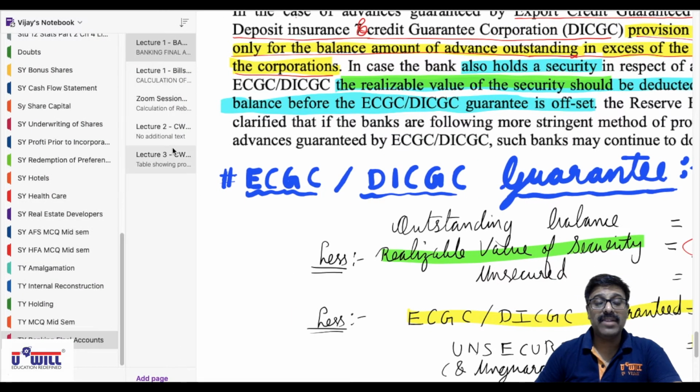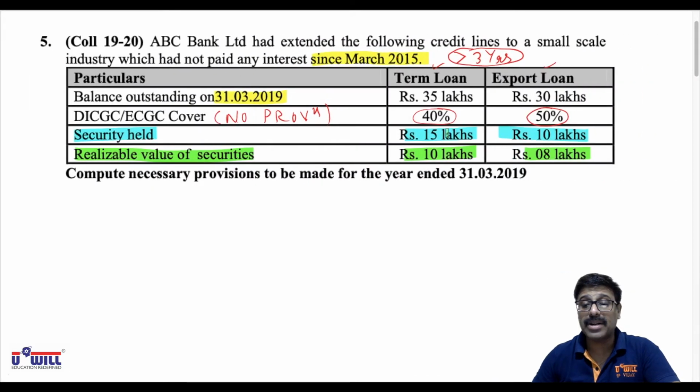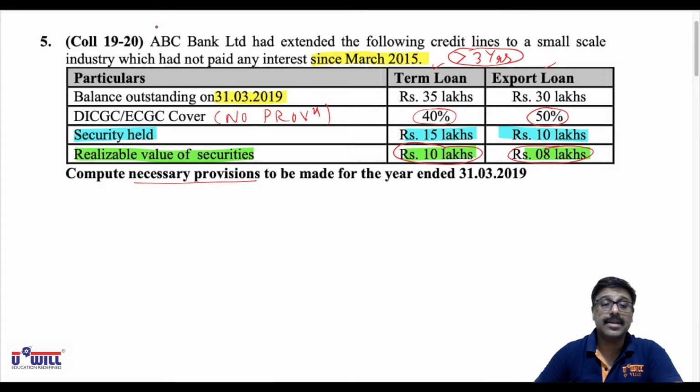Okay, so even if the security is 15 lakhs but the realizable value is 10 lakhs, we will subtract 10 lakhs only. Even if the security is 10 lakhs but the realizable value is 8 lakhs, we will subtract 8 lakhs only. Compute the necessary provision to be made for the year ended 31/3/2019.